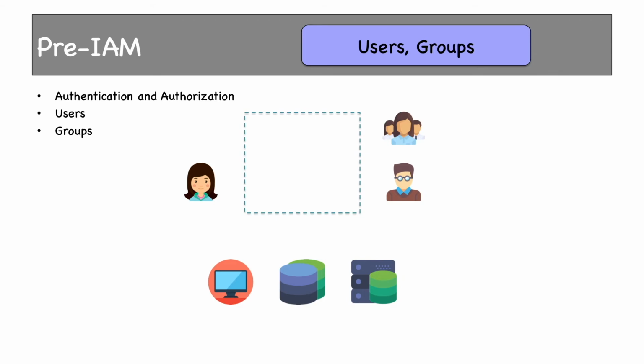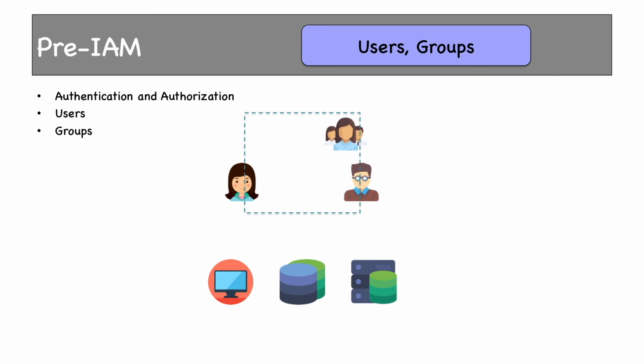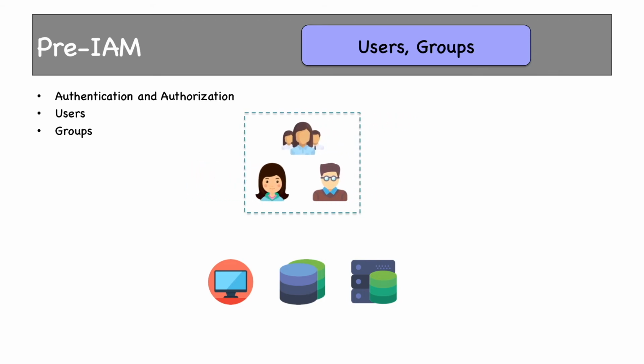In groups, we put people or users with similar background or requirements together and give them collective access. In this diagram, all Oracle DBAs have been put in a group and access on this database server has been provided to the entire group. Permissions, access and authorization are similar and are used interchangeably. Permissions are used to authorize someone or a group of people to provide access to certain resources.